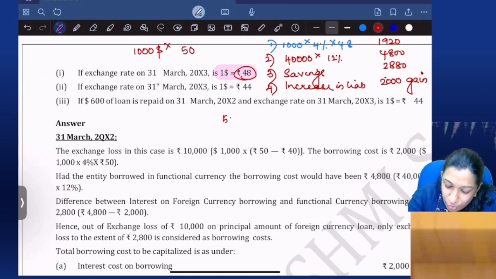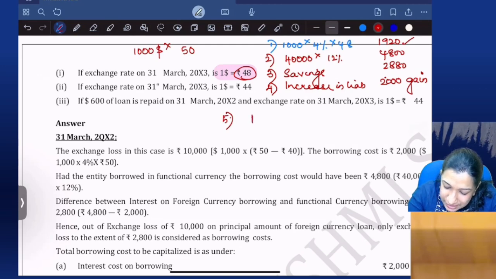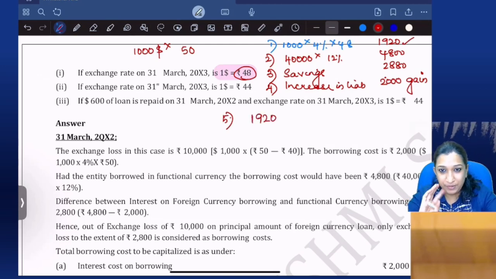Now, how much is the borrowing cost to be capitalized? Very important. If it is an exchange gain, the amount to be capitalized is 1,920. Okay. But it's not done, not finished.